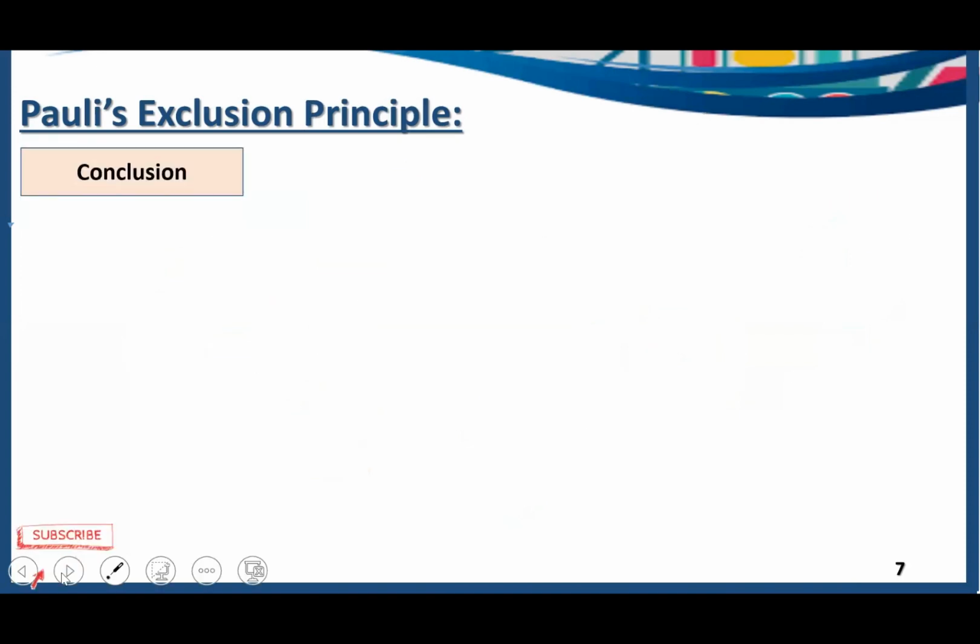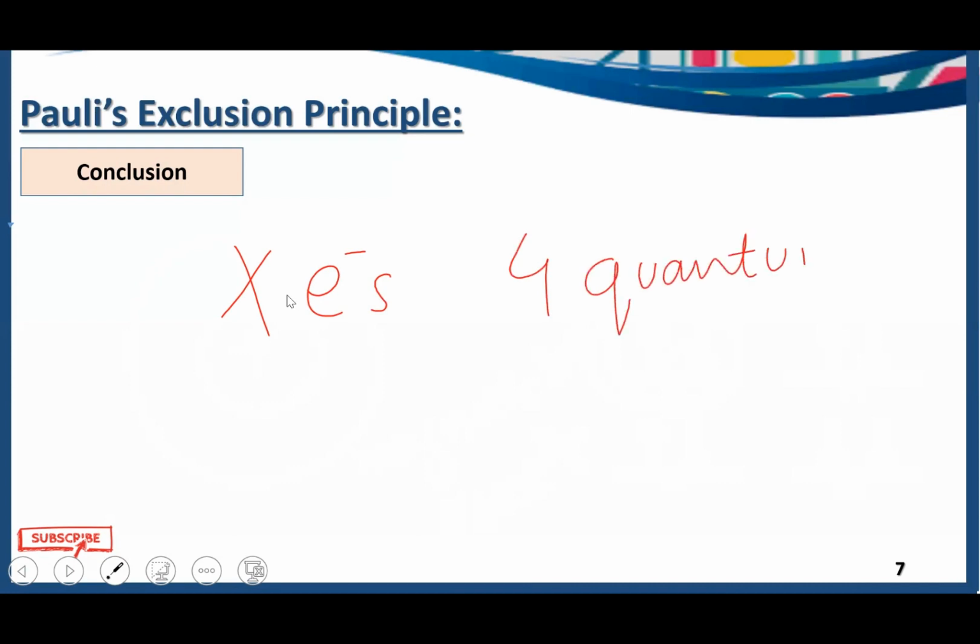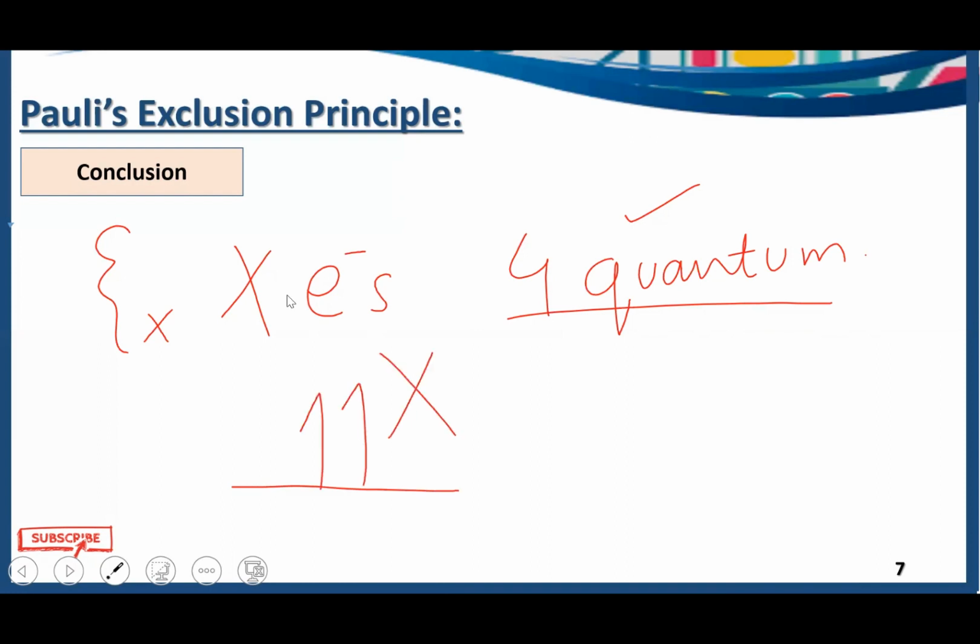Now, let's conclude today's lesson. According to Pauli's exclusion principle, no 2 electrons in an atom have the same set of 4 quantum numbers. We have seen this with the help of an example also. If 3 of them are the same, one should be different. This is what Pauli's exclusion principle says. Also, in an orbital, no 2 electrons can have the same spin. It's not possible. They should have opposite spin. If one electron is with clockwise direction, the other should be with the anti-clockwise direction. So this is all about today's lecture.